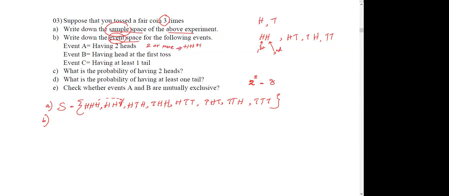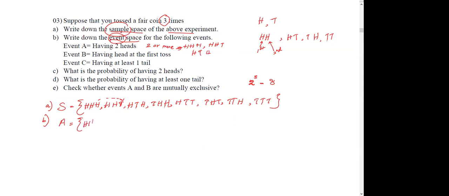This can be first head, second head, third head, or third tail. Head, tail, head, something like that. Let's write that event A. I'll write capital A. This is the event space for event A.